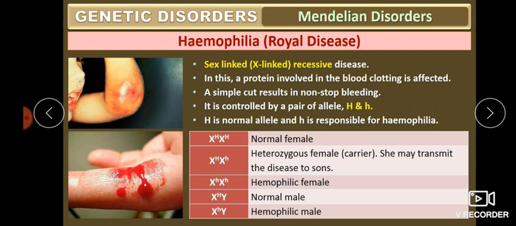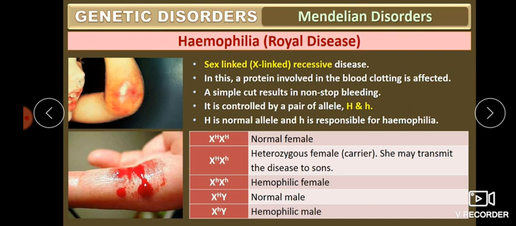Then why is it not transmitted to a female? Because in a female both are X chromosomes. So even though the carrier mother gives the affected X chromosome, if the father is a normal person, the father will give the normal X chromosome having the normal allele.